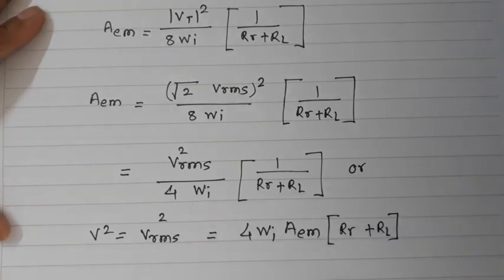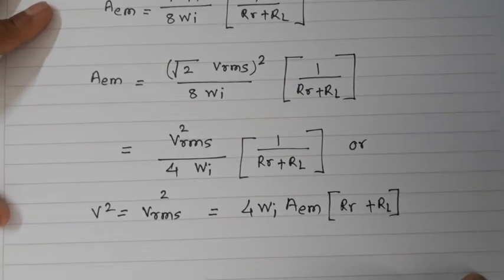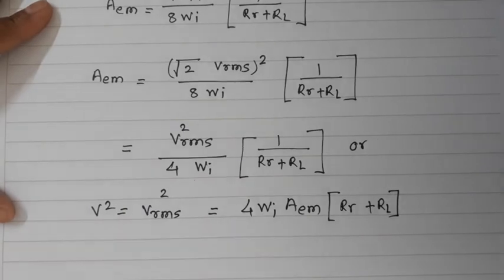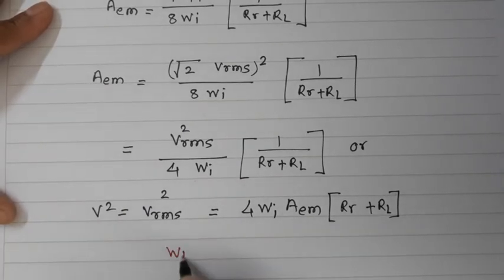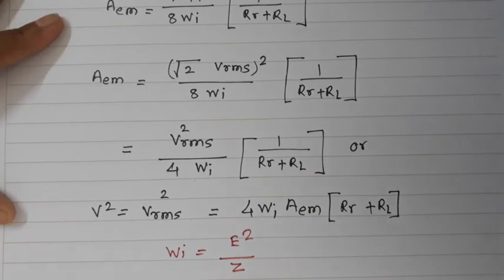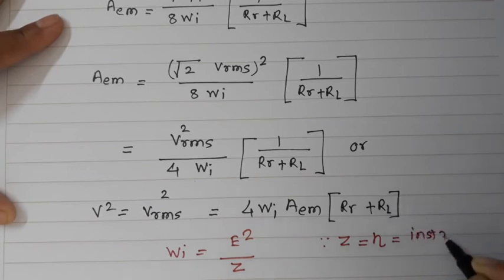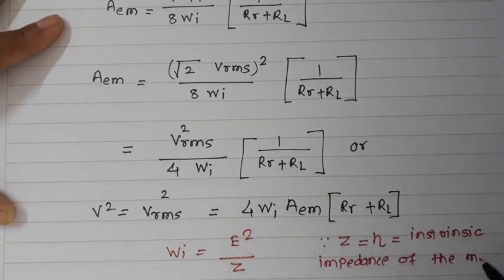The incident power density WI can be expressed in terms of the incident field, that is WI is represented by E square by Z, where Z is the intrinsic impedance of the media, eta, which we know is 120 pi, or 377 ohm.